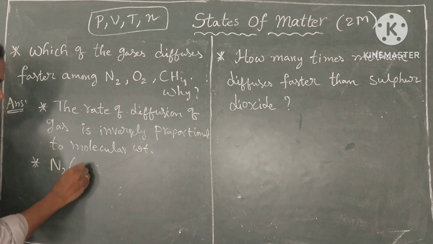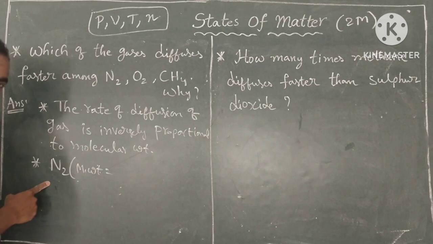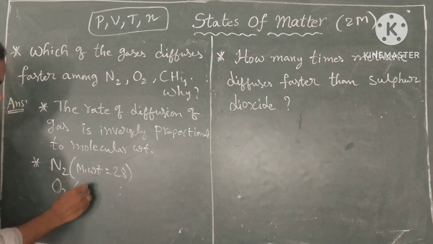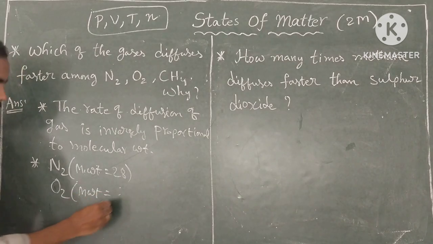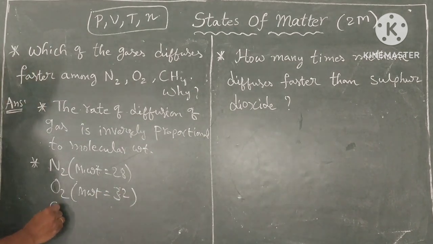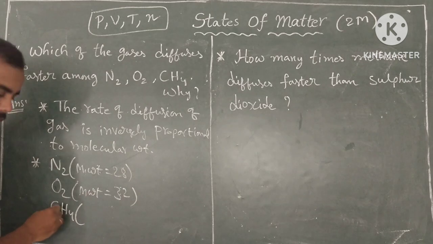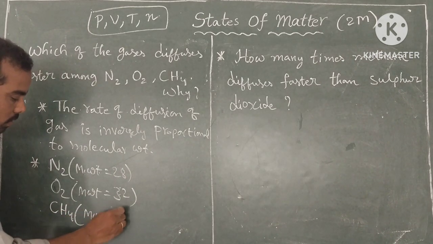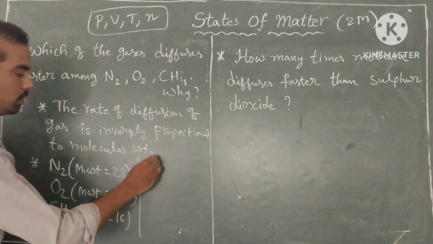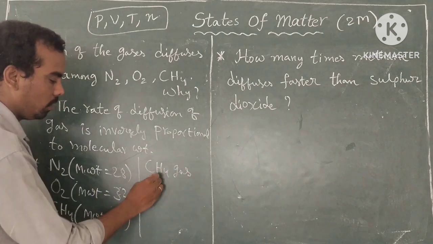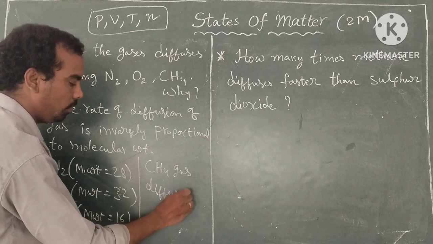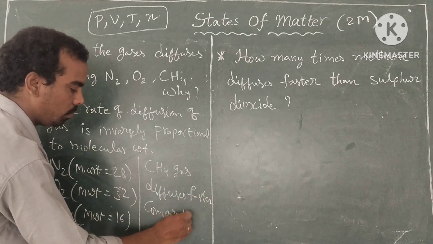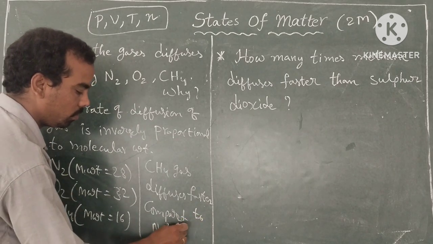Okay, N2 molecular weight: nitrogen atomic weight 14, two nitrogens 28, so 28 grams. Next one, oxygen O2 molecular weight: each oxygen 16 grams, two oxygens 32 grams. Next, CH4: carbon 12, each hydrogen 1, 4 into 1 is 4, so 12 plus 4 is 16, so molecular weight is 16. So which gas diffuses faster? CH4 gas diffuses faster when compared to N2 and O2.